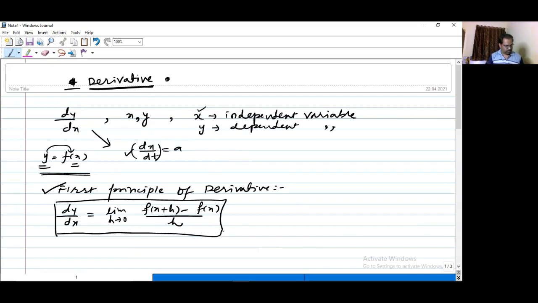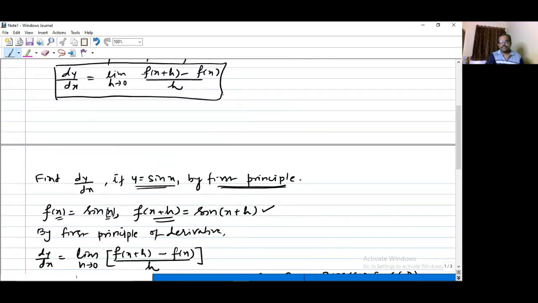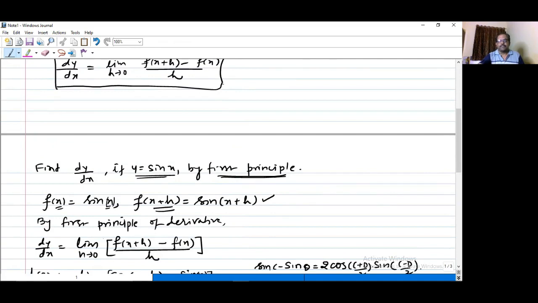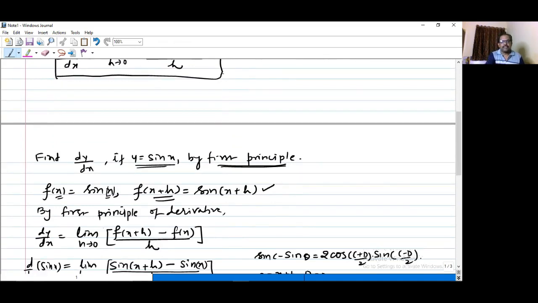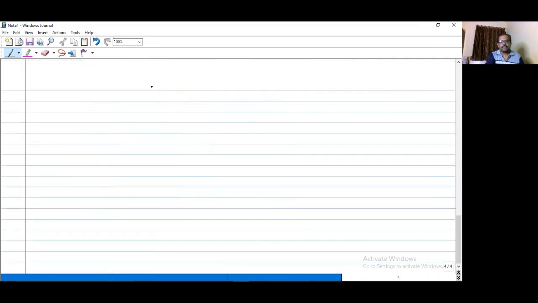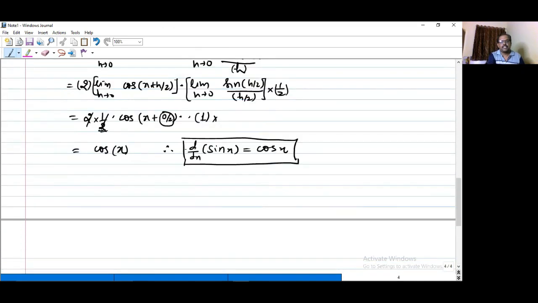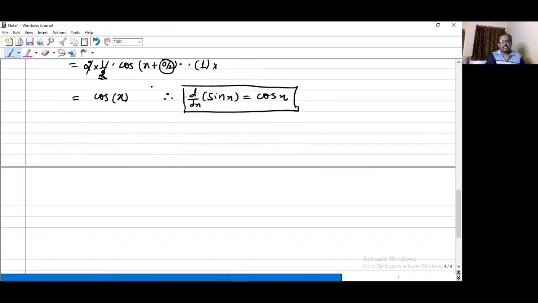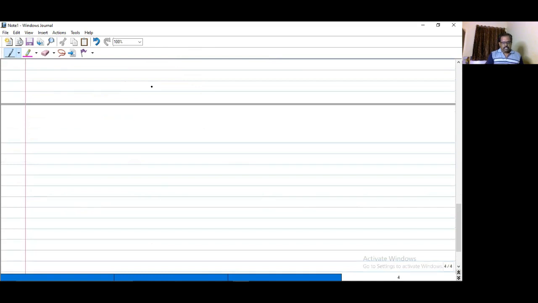We'll try to solve a few more examples. We can try some more examples with the help of this first principle of derivative. Okay, let's try one more example. So hope everyone understood this concept of first principle of derivative.